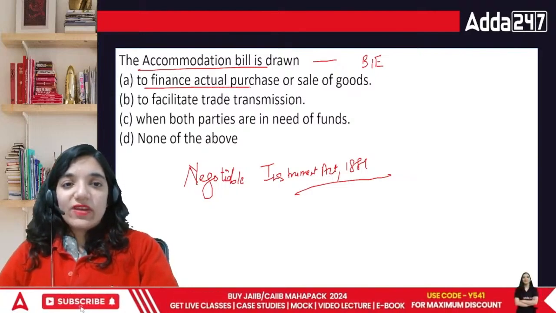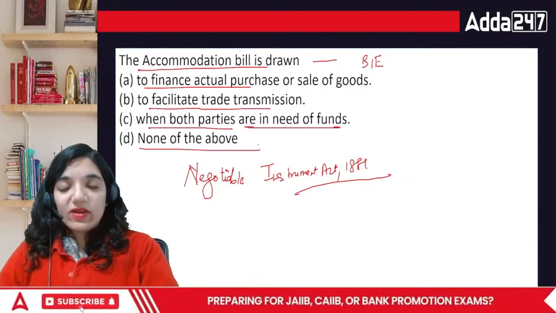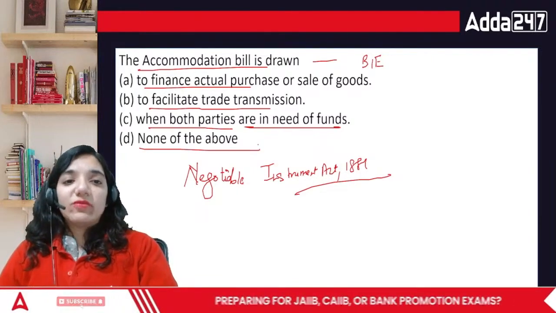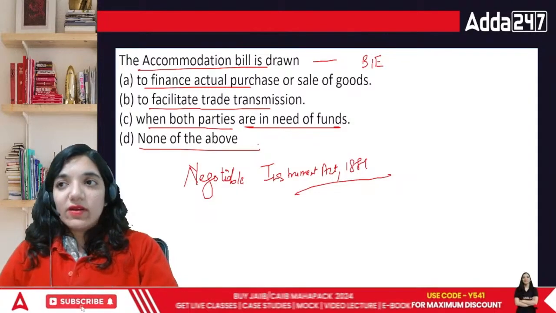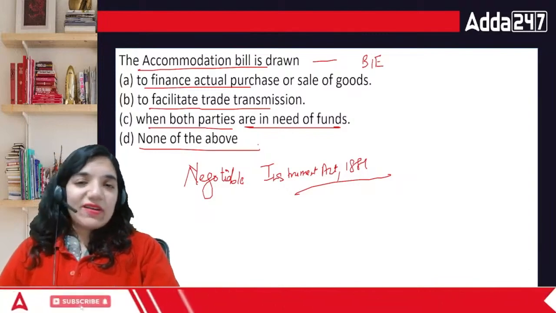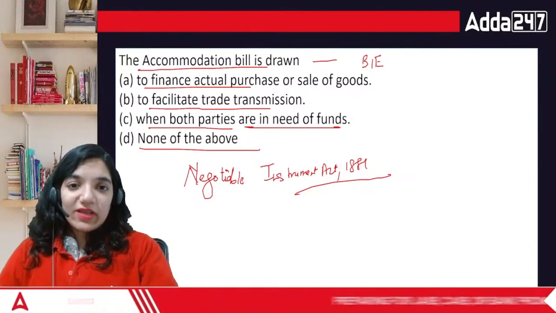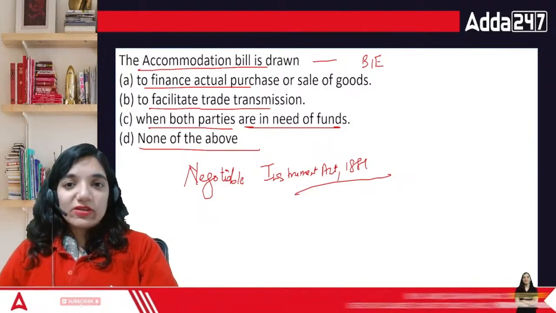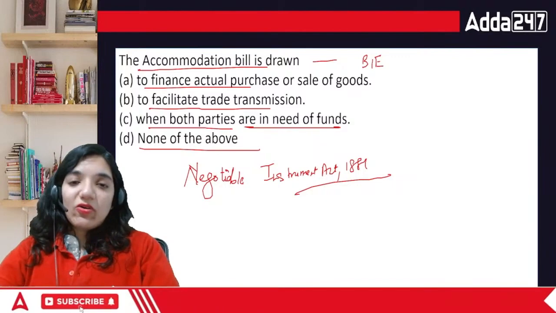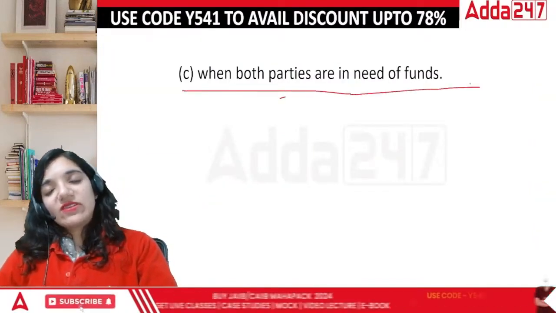As per this act, an accommodation bill is drawn: bills of exchange to finance actual purchase or sale, to facilitate trade transmission, when both parties are in need of funds, or none of the above. When we talk about an accommodation bill, it means the bill which is required by both the parties. Both the parties are in dire need of money, and they ask each other, if you have money, can you please help me out? The other party says, koi baat nahi, I'll help you out with this money. So when both the parties are in need of funds, it is covered here.